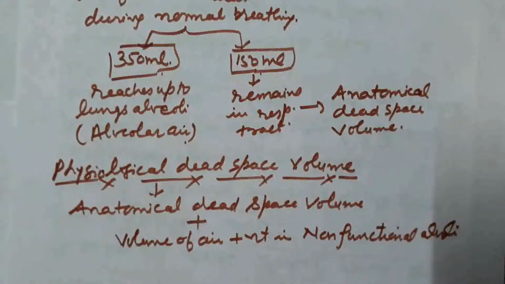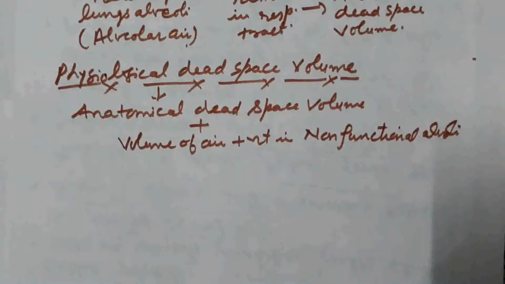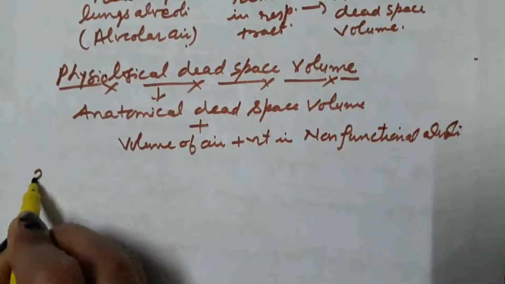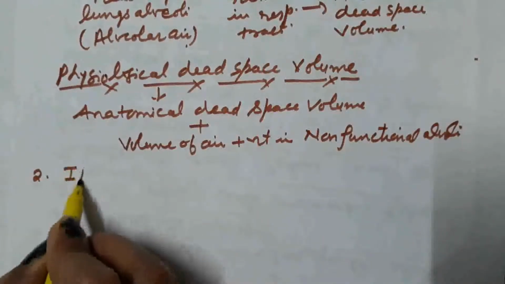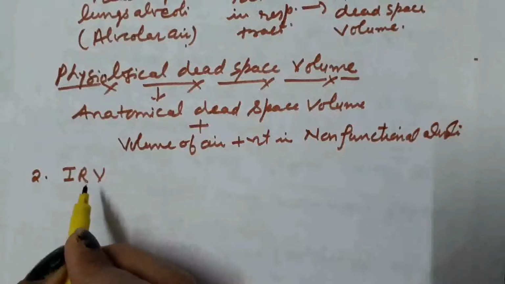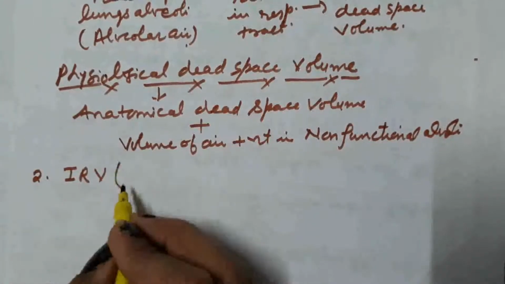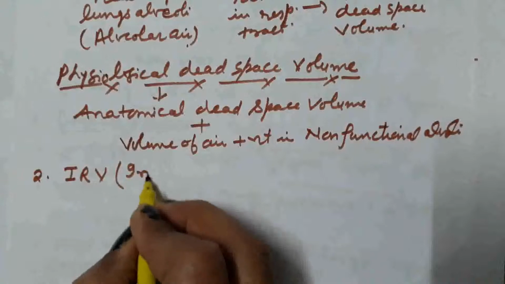Next definition we are going to discuss here is inspiratory reserve volume, and in abbreviated form we call it IRV.